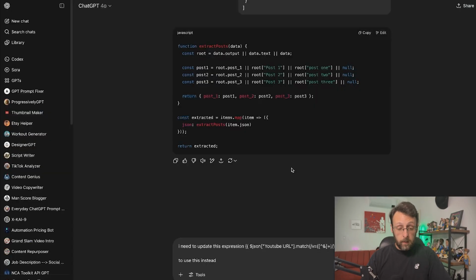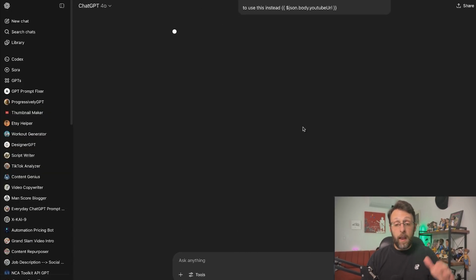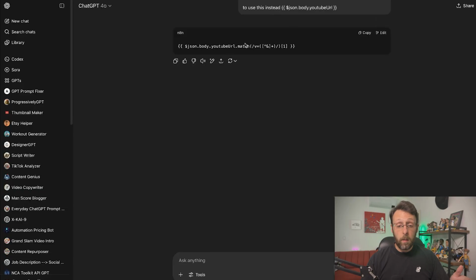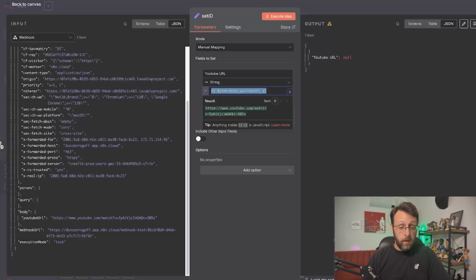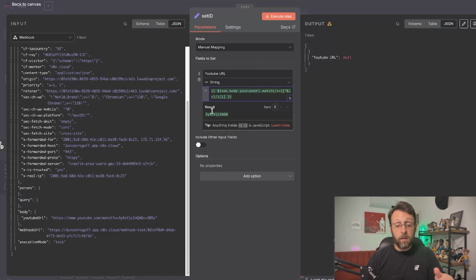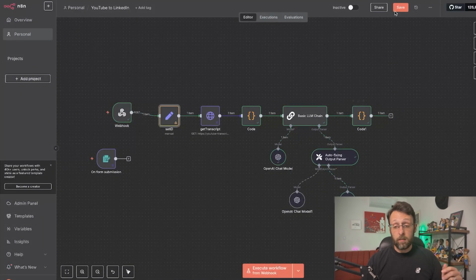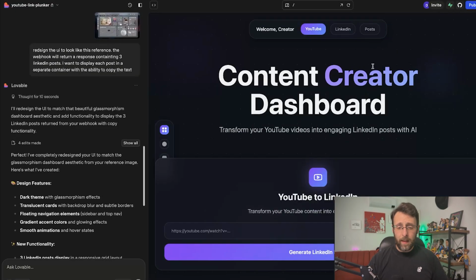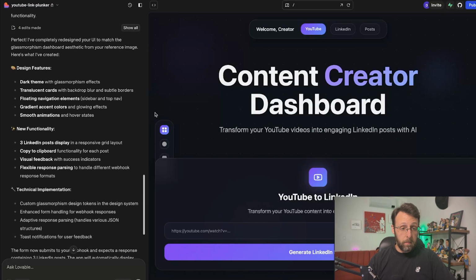So if I go in here and do this, let's see what we have here, json.body.youtube URL, but we still want to match this kind of structure here. So let me copy this, come back in here, and paste this in. Now you can see we're still properly extracting the video ID, so the rest of the flow should work. That's cool. We can test this again. No problem. Cool. So now we have this content creator. This is great. I don't know what these buttons are up here, but we can change those later. Let's just see what happens here if this works.